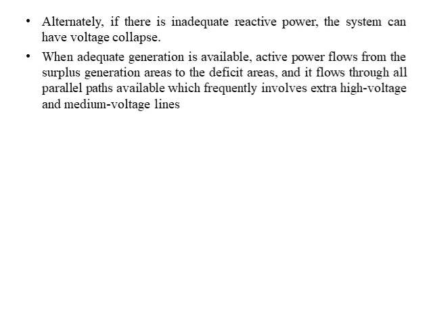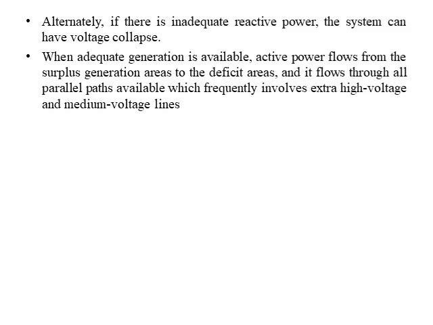When adequate generation is available, active power flows from surplus generation areas to the deficit areas. Surplus means the generating side or primary side, and deficit areas means the secondary or load side. And it flows through all parallel paths available, which frequently involves extra high voltage and medium voltage lines, that is nothing but transmission lines.